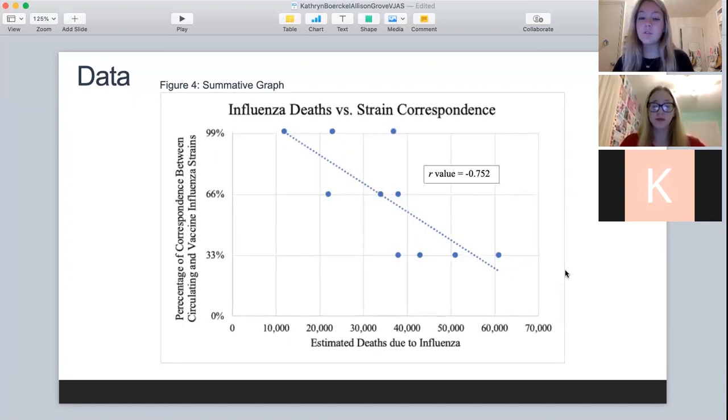Figure 4 represents the correlation between influenza-related deaths and strain correspondence. The R value derived from this graph was negative 0.752, which was a relatively strong negative correlation between flu-related deaths and strain correspondence. Like the previous 2 graphs, the regressing line of best fit indicated a negative correlation between variables.